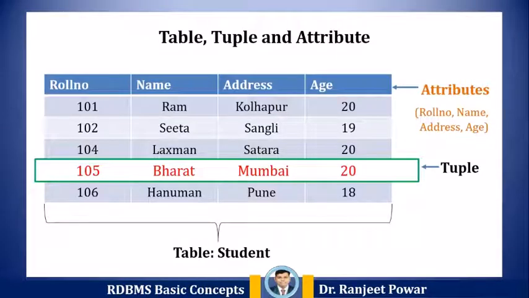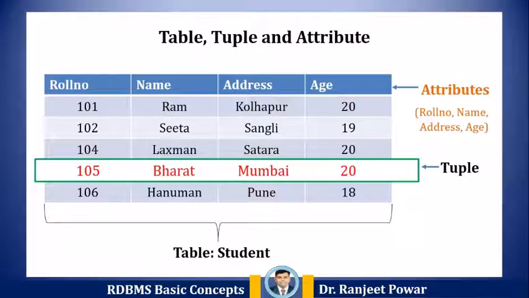Relational model represents how data is stored in relational databases. A relational database stores data in the form of relations, that are tables. A table is a collection of data represented in rows and columns. Each table has a name in the database. For example, the given table student stores the information of students in the database.